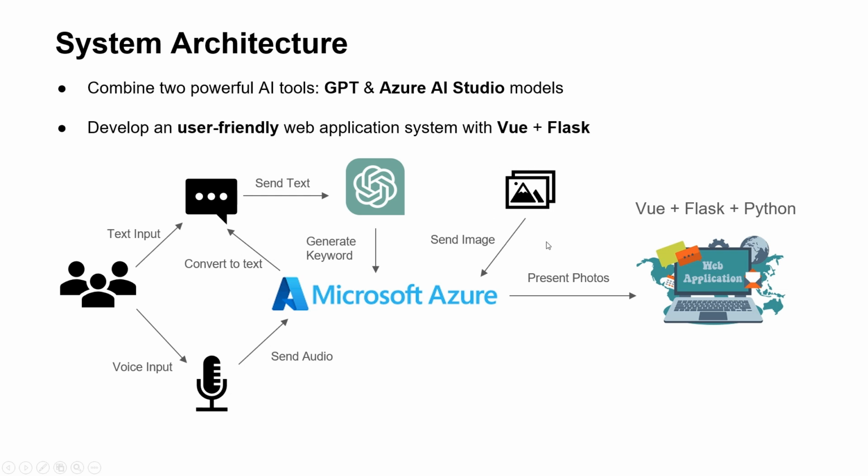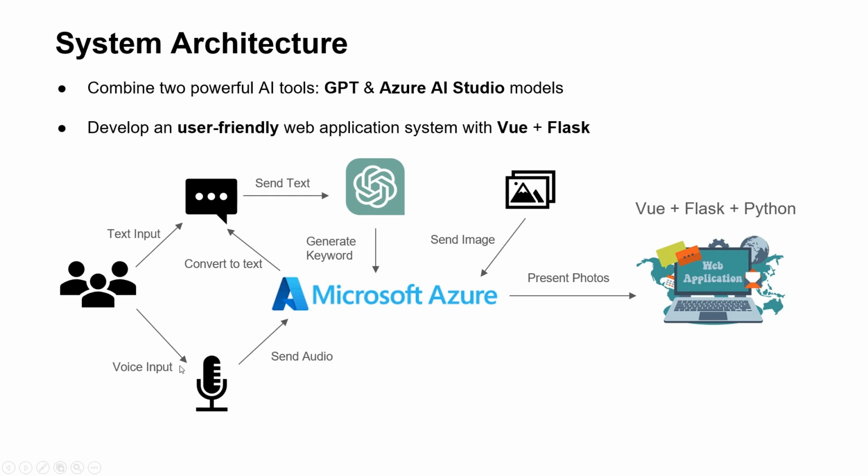And it will also embed all of the images inside the database into a higher dimensional space. And then it will find a cosine similarity between those two embedding vectors. And if they are most similar, they will be presented to the web application that we developed, and that will be presented to the users as their wanted images from the album.